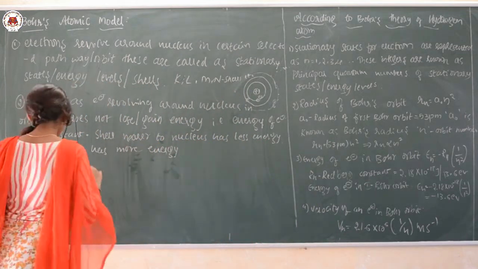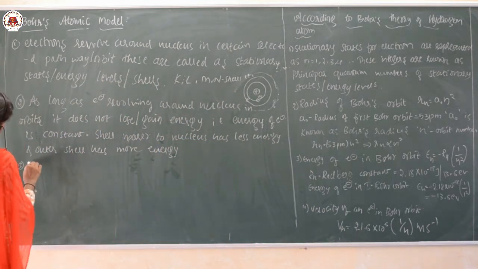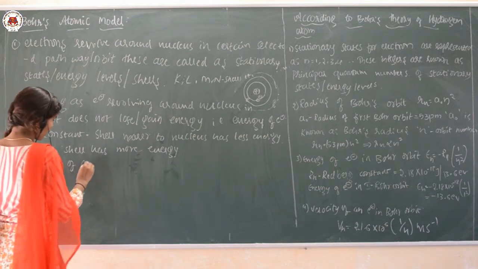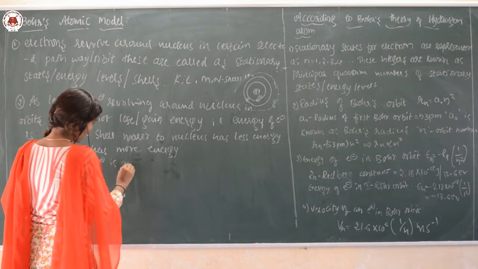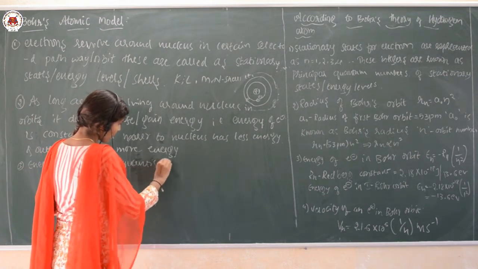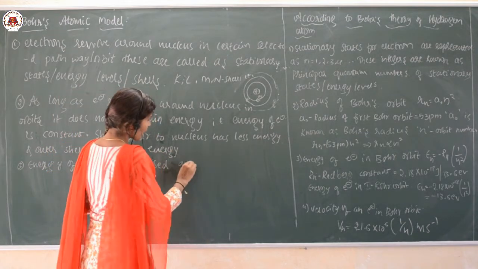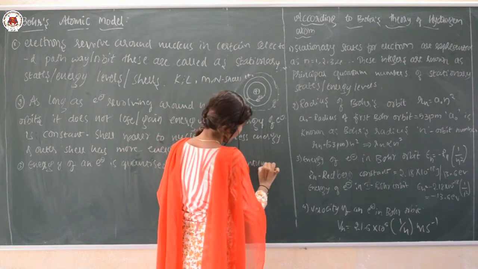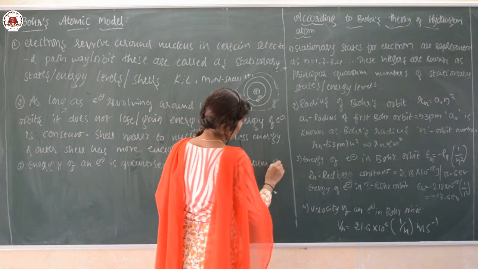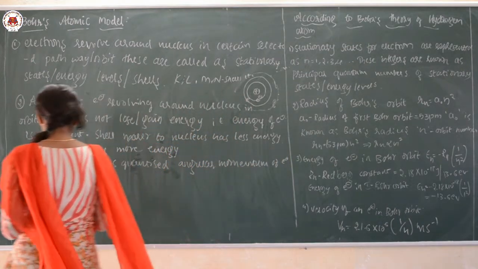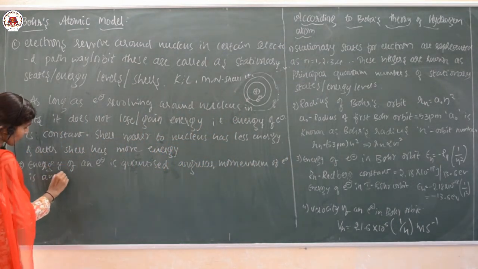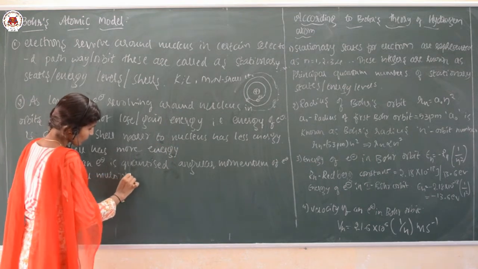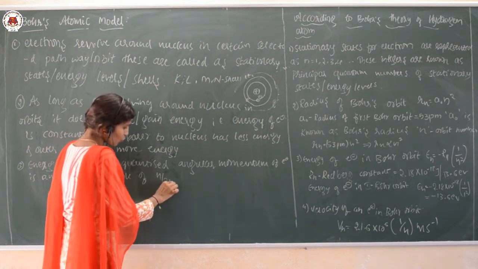And the third postulate is that the energy of an electron is quantized, and the angular momentum of an electron is an integral multiple of h upon 2 pi.